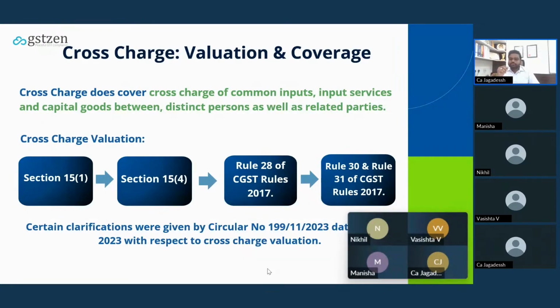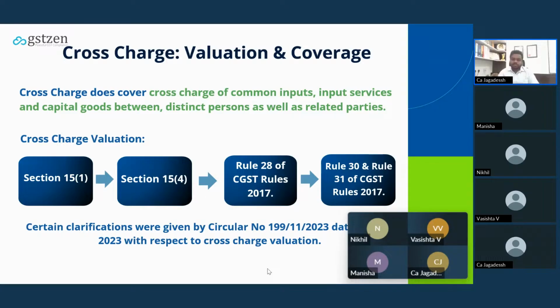If you see the proviso to rule 28, it says if the recipient is eligible for 100% ITC, then whatever the supplier charges will be the transaction value. Let's take an example. I am in Karnataka and my branch office is in Andhra Pradesh. The actual supply value is, let's say, 1 lakh. But I am charging 1 rupee. Even 1 rupee will be the open market value. That will be the transaction value, the value of the supply.